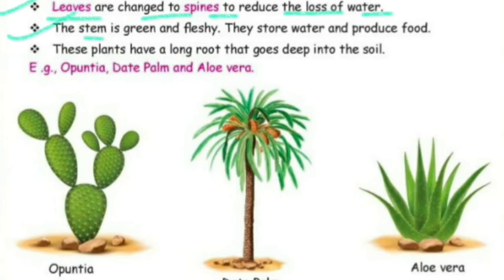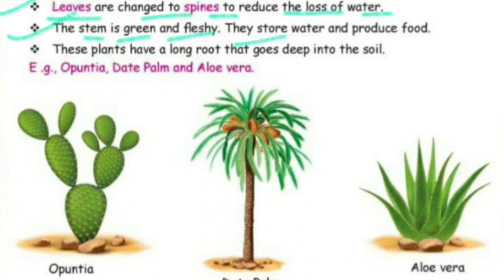The stem is green and fleshy. The cactus plant stems are very green, and fleshy also. Why? Because they have a lot of chlorophyll in them.